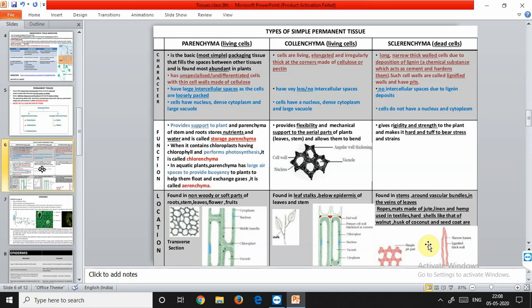They are dead and develop in various parts of the plants. They are present in the cortex region, pith region, phloem, as well as hard seeds. So wherever the hard parts are present, we can find sclerenchyma, and in the soft parts we can find parenchyma. This is the difference between these two. Now the occurrence, where they are found. Sclerenchyma occurs in abundance either in patches or definite layers. They are found in stems around the vascular bundles. Vascular bundles are very hard parts, that's why sclerenchyma is found there.